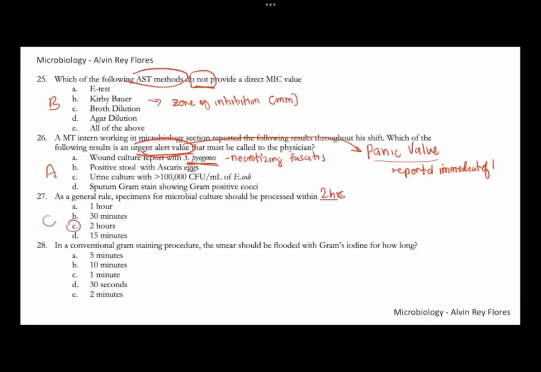So this is letter C. 2 hours. If there's any delay in the processing, for more than 2 hours, we can put the specimen in the refrigerator for a short period of time, or we can place the sample in transport media to maintain viability. For number 27, this is letter C.